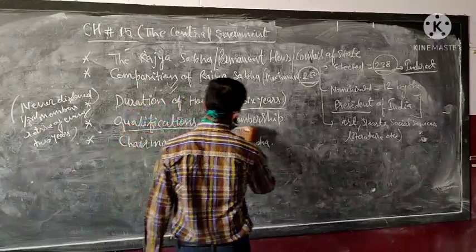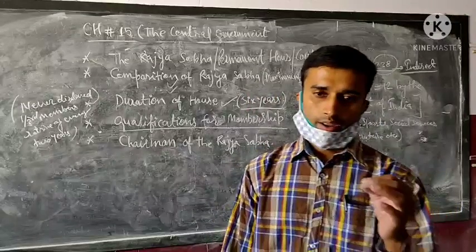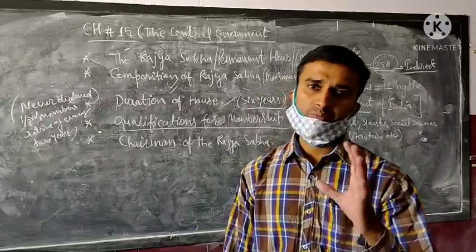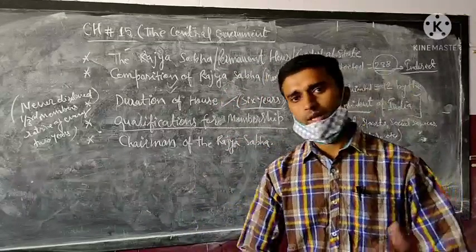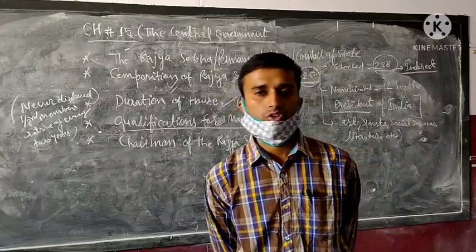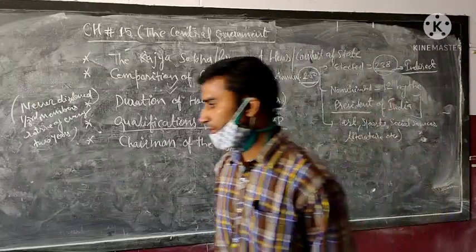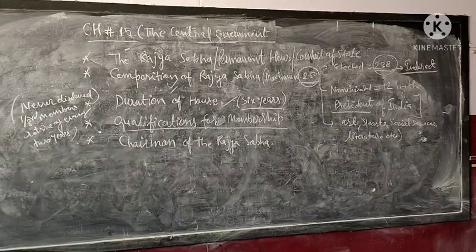After that, qualification for the membership. Except for the age limit, all qualifications are the same as for the Lok Sabha. First, the member of the Rajya Sabha must be a citizen of India.